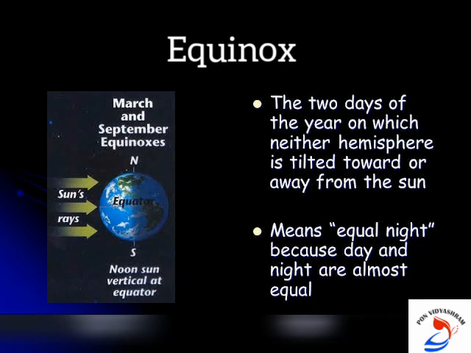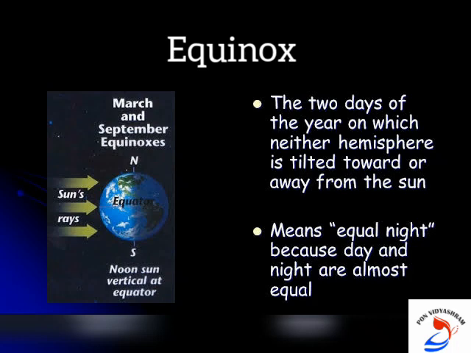During this changing of the direct sun rays from the north to the southern hemisphere and from the southern hemisphere to the northern hemisphere, at a point the direct sun rays will be at the top of the equator. The direct sun rays will fall directly on the equator. So this experience will be called an equinox.